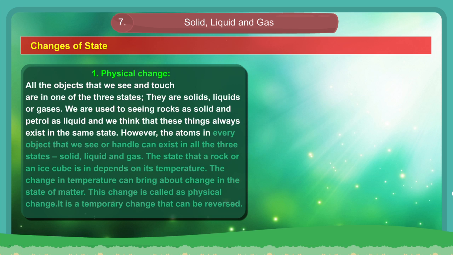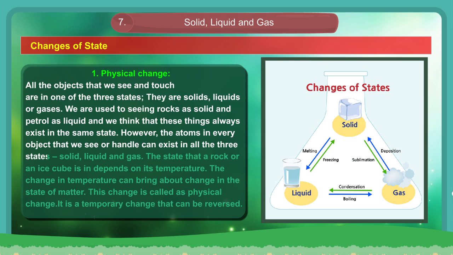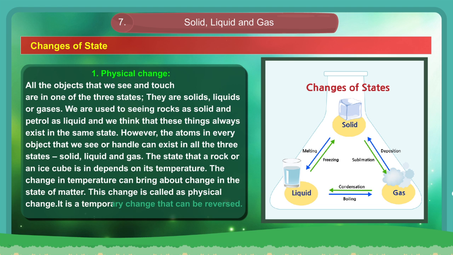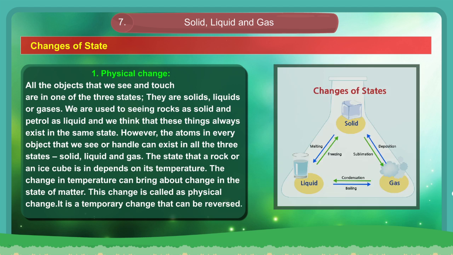However, the atoms in every object that we see or handle can exist in all the three states: solid, liquid, and gas. The state that a rock or an ice cube is in depends on its temperature. The change of temperature can bring about a change in the state of matter. This change is called a physical change. It is a temporary change and can be reversed.